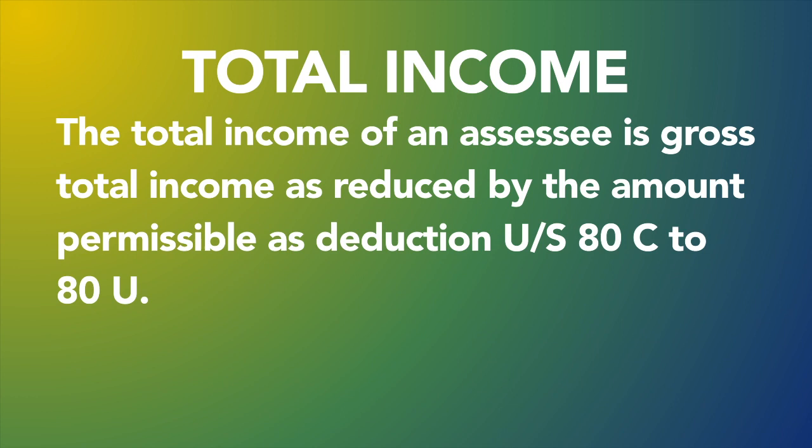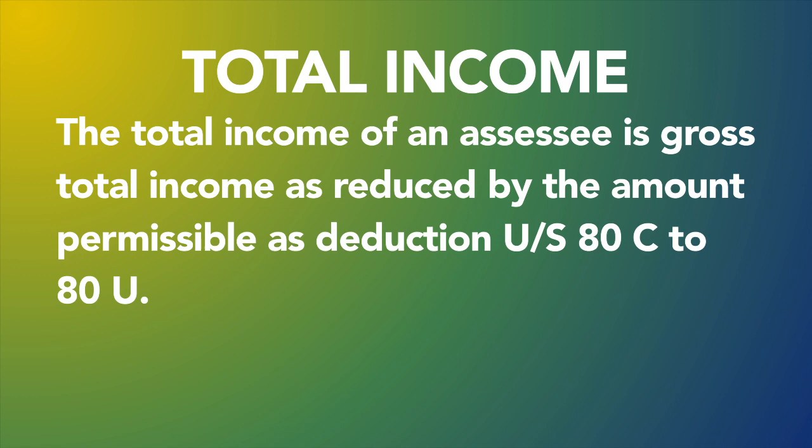Next slide is total income. Please understand the concept of total income. The total income of an SSC is gross total income as reduced by the amount permissible as deduction under section 80C to 80U. So please understand, we know that there are 5 heads of income, that is income from salary, income from house property, income from business and profession, income from capital gain, and last is income from other sources. So this is nothing but the gross total income concept, which also takes into consideration the entire total income.